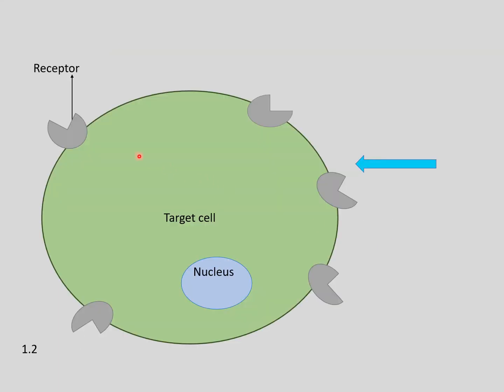Now the signals which are released from the signal transmitting cell are received by a receptor. So this is a target cell which has a receptor. The ligand comes and binds over here. Once the ligand binds, in the target cell a series of reactions or a cellular process gets activated, which can make a cell undergo, say, proliferation or various metabolic processes.